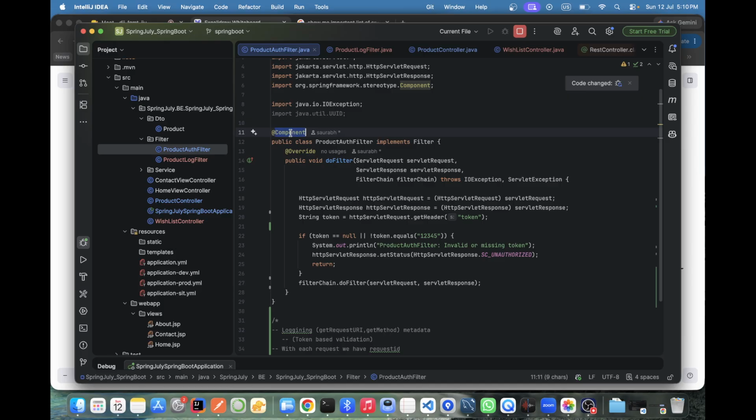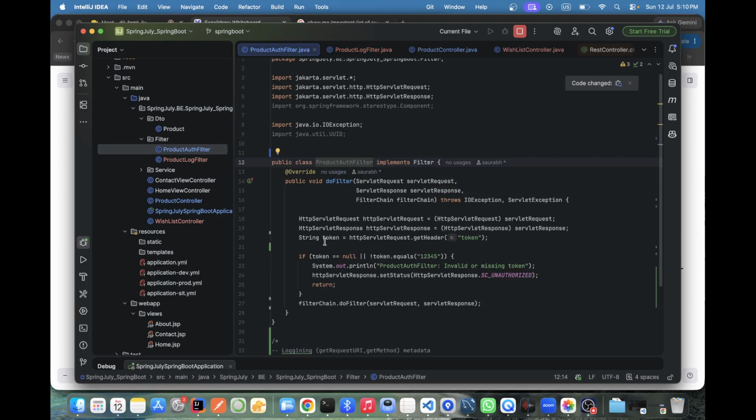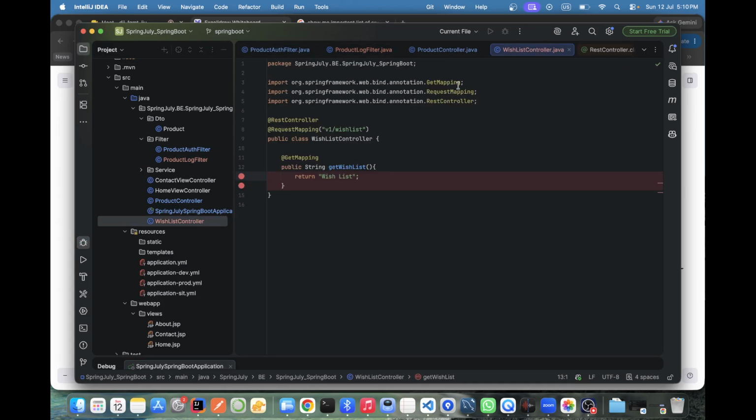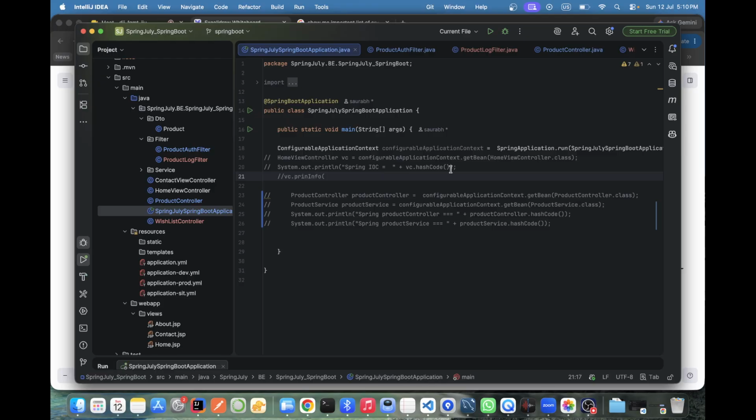Now I am just removing this. Now I'm not creating the Spring object for this, the IOC I'm not giving this one. So now you tell me, if I run my application, will the filter work or not?